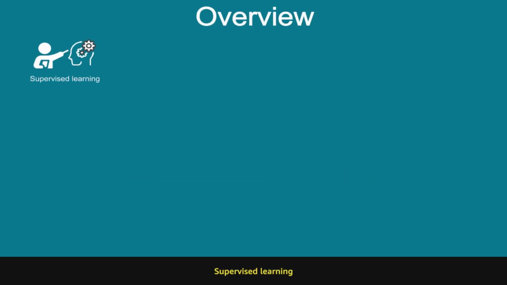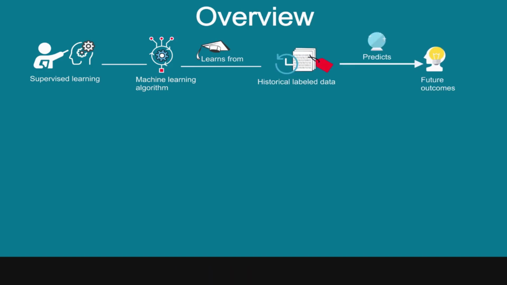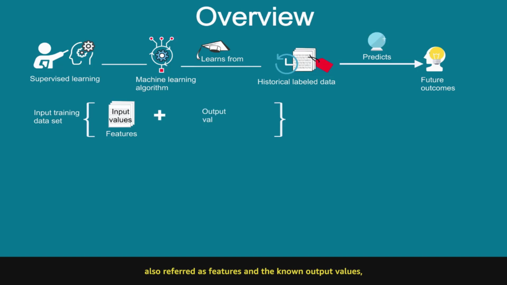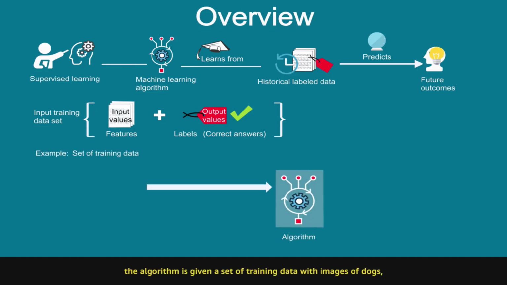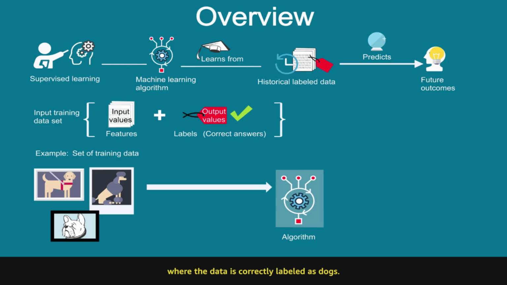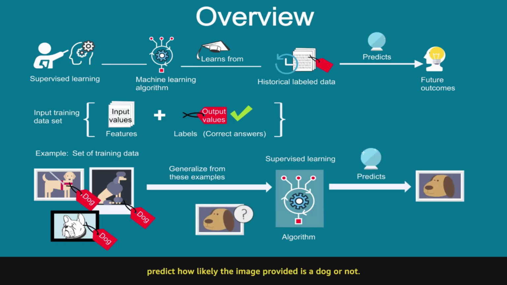Supervised learning is a type of machine learning algorithm which learns from historical labeled data and predicts future outcomes. The input training dataset includes both the input values, also referred as features, and the known output values, which are labels with the correct answers. In this example, the algorithm is given a set of training data with images of dogs, where the data is correctly labeled as dogs. You can then use supervised learning to generalize from these examples and predict how likely the image provided is a dog or not.